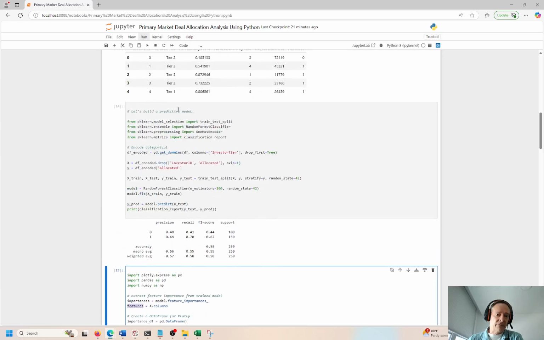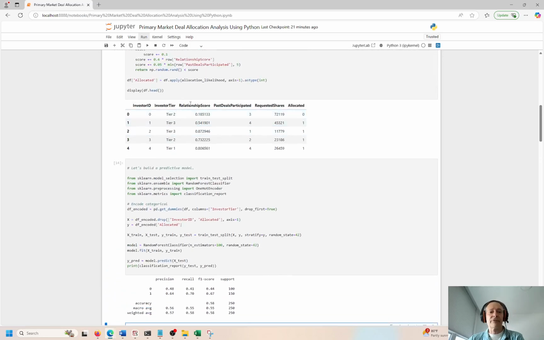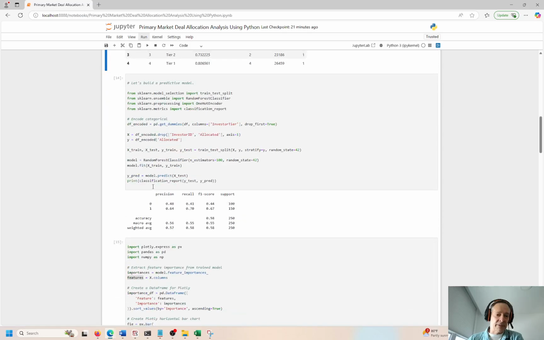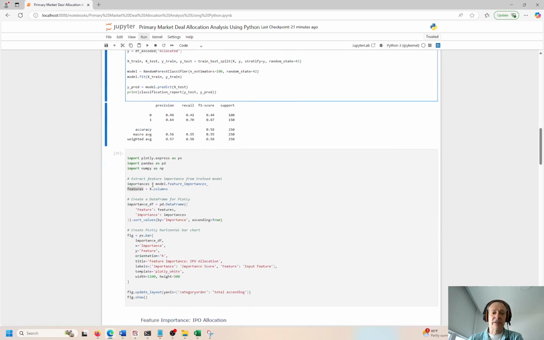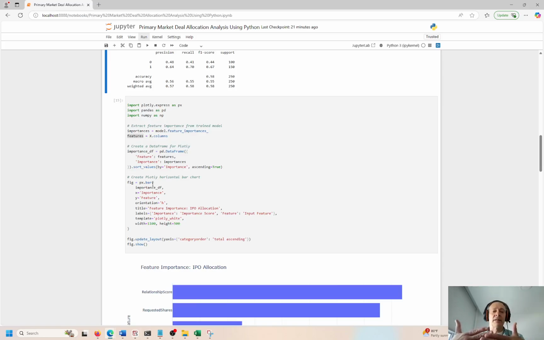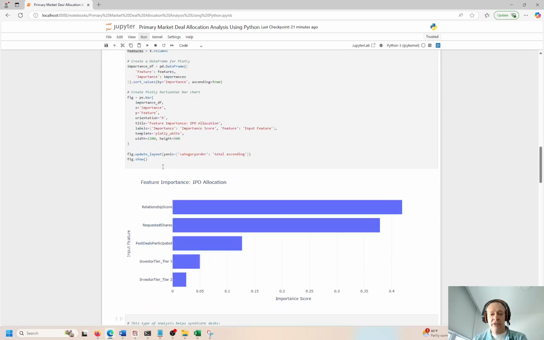Remember, we're looking at a bunch of features. We have investor tier, relationship scores, past deals participated, and requested shares. We're dropping that because that's what we're trying to predict. And we're dropping the ID because the ID is completely irrelevant, has no bearing on the prediction, right? But I want to understand now which features have the most statistical impact on the target variable.